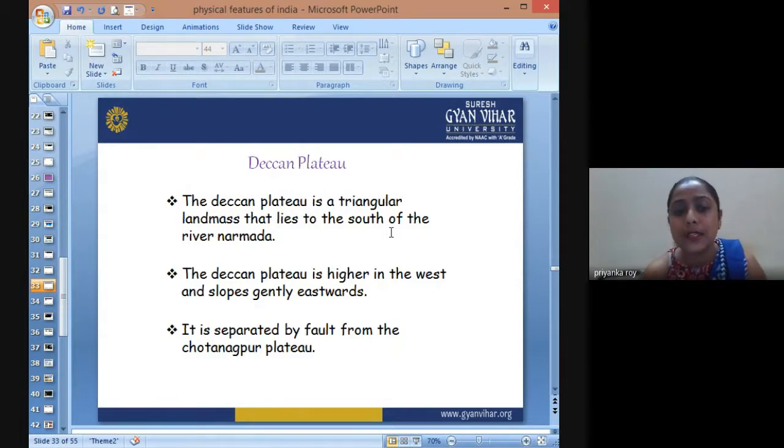It is separated by faults from the Chota Nagpur Plateau. It is separated by a single fault line, which separates the two highlands, that is, the Chota Nagpur Plateau and the Deccan Plateau.